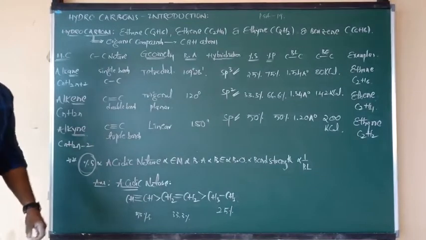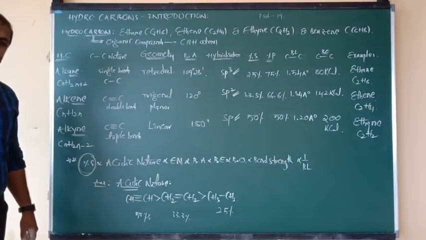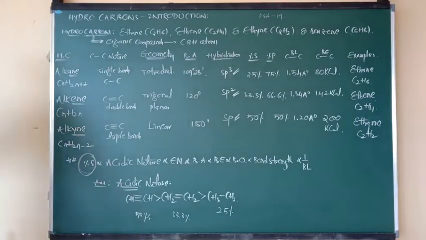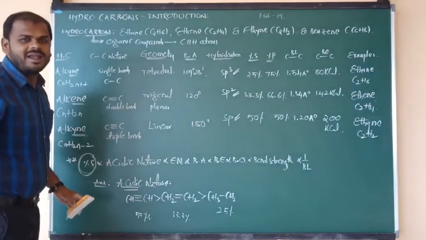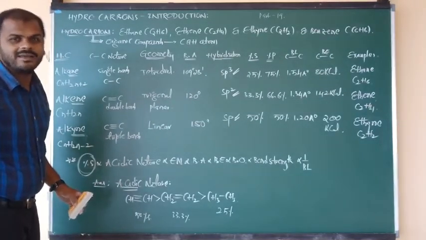Another piece of information I want to tell you in this class, which is also very important, is about the nature of carbons and hydrogens.